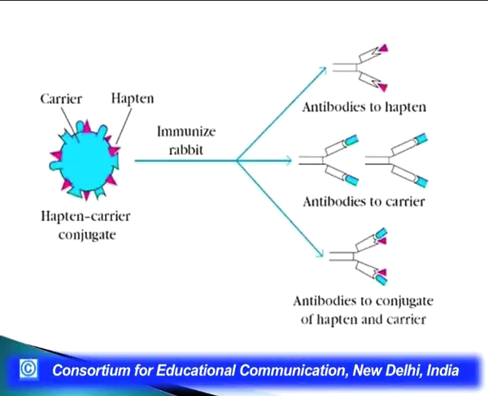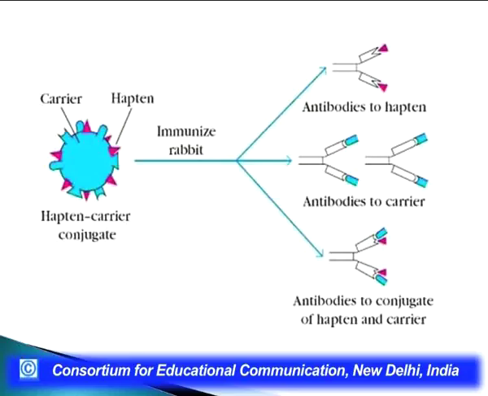Now, here is an example. If you see, the blue portion is the carrier molecule, the red triangular portions are small hapten molecules. Now, if you see the hapten carrier conjugate, if a rabbit is immunized with it, it will lead to production of 3 different types of antibodies: antibodies to the hapten, antibodies to the carrier, and antibodies to the conjugate of hapten and the carrier.